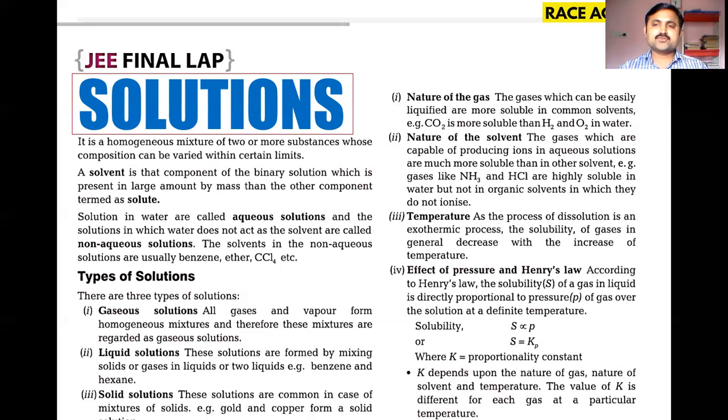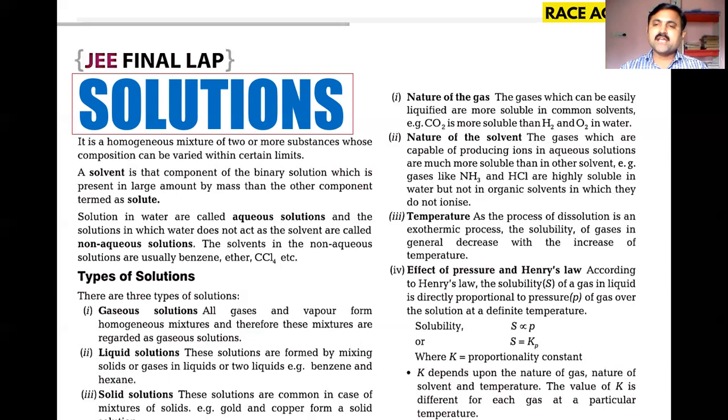So the minimum number of components required for the preparation of a solution is 2, and after the preparation there should not be any kind of boundary between the components. After mixing, the solution looks like a uniform composition, which we call a homogeneous mixture.